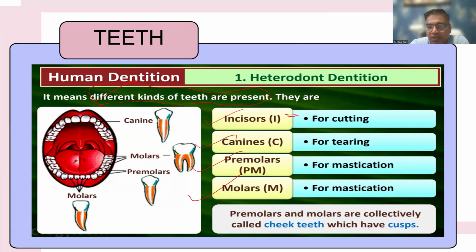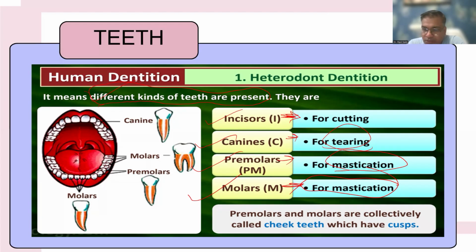Incisors are mainly responsible for cutting, canines for tearing, premolars for mastication, and molars are also for mastication, because these are the main teeth responsible for mastication, as they can put large pressure in chewing of food.